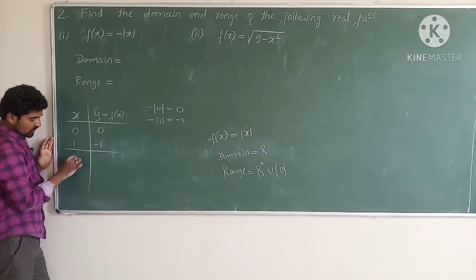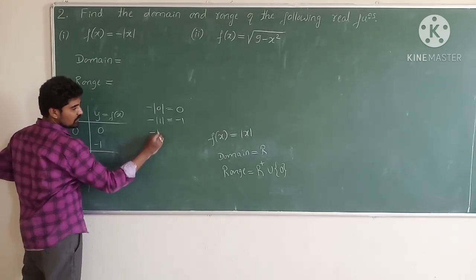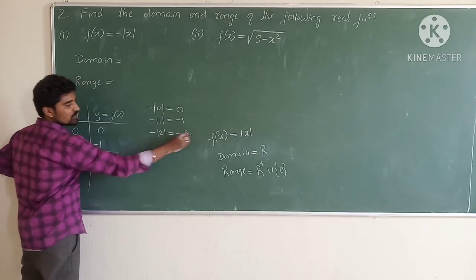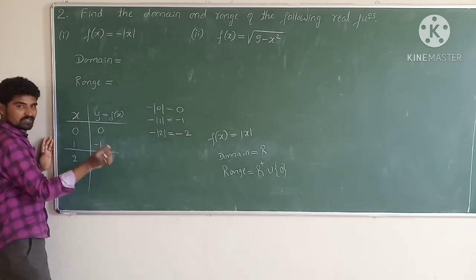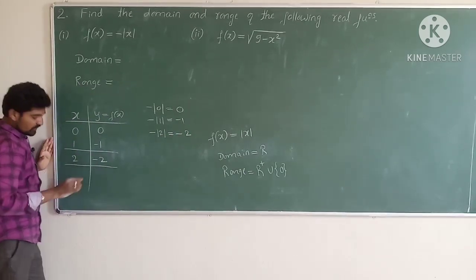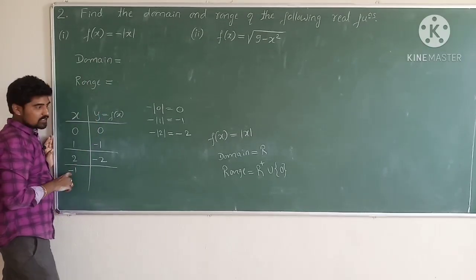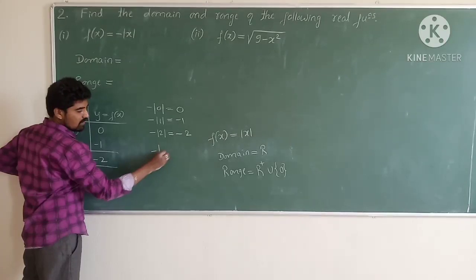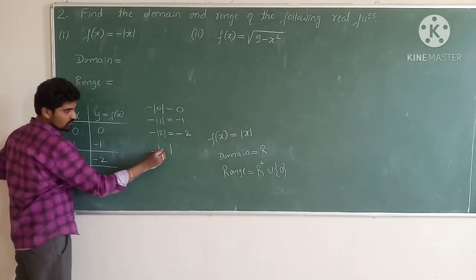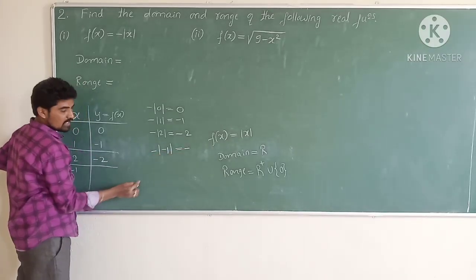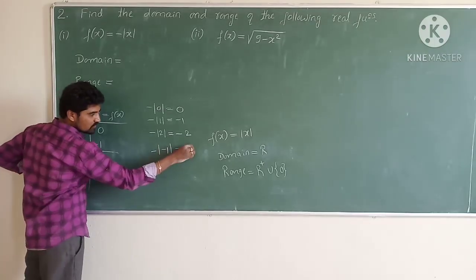When x is 2, negative of modulus of 2 is minus as it is, modulus of 2 is 2. Therefore, the output value is minus 2. When the value of x is minus 1, minus of modulus of minus 1: the value of modulus of minus 1 is plus 1.